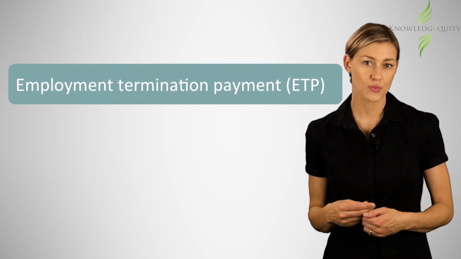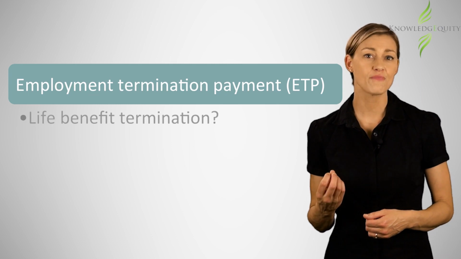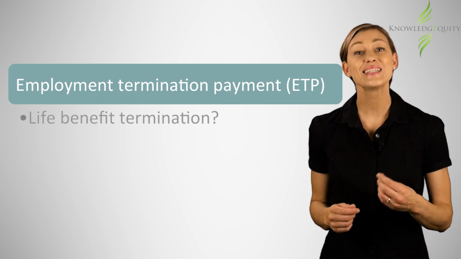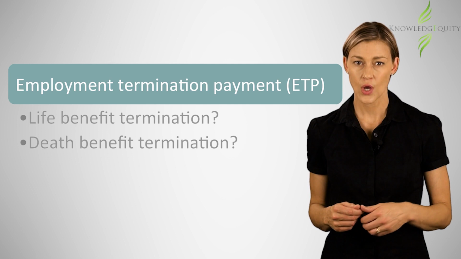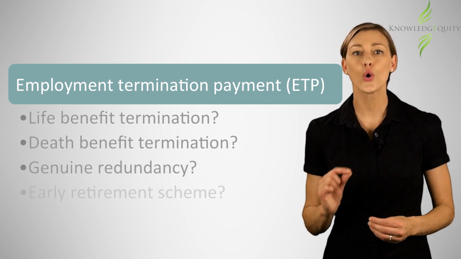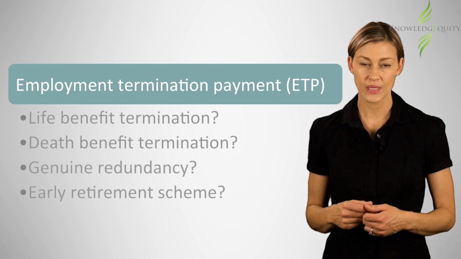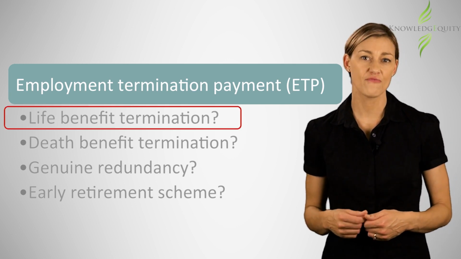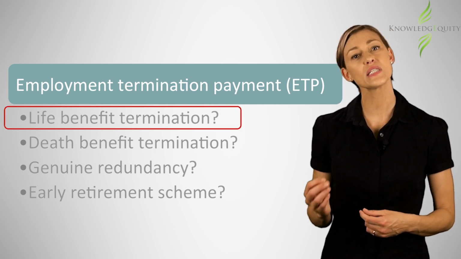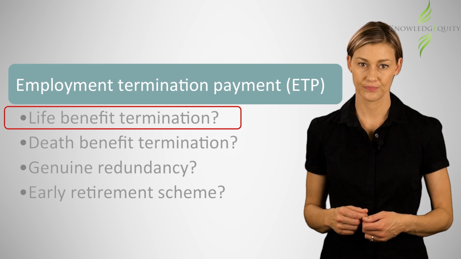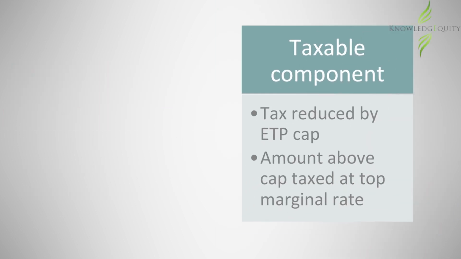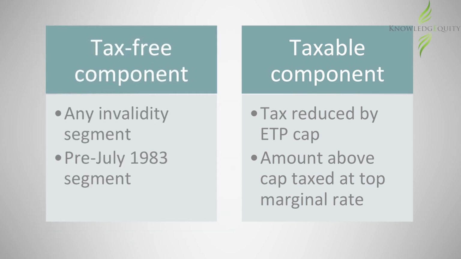An employment termination payment can be made up of a life benefit termination payment, a death benefit termination payment, or a genuine redundancy or early retirement scheme payment. In Malcolm's case, it is a life benefit termination payment, as he is retired after the retirement age. Only the taxable component of an ETP is subject to tax. The tax-free component can consist of either or both any invalidity segment and the pre-July 1983 segment.